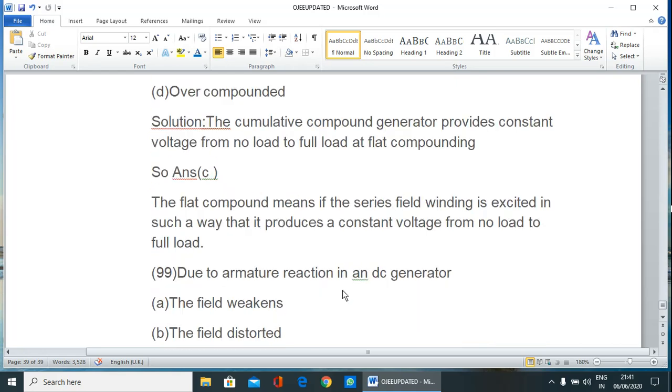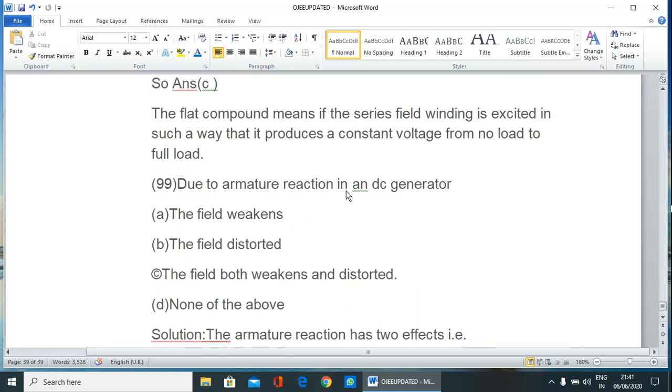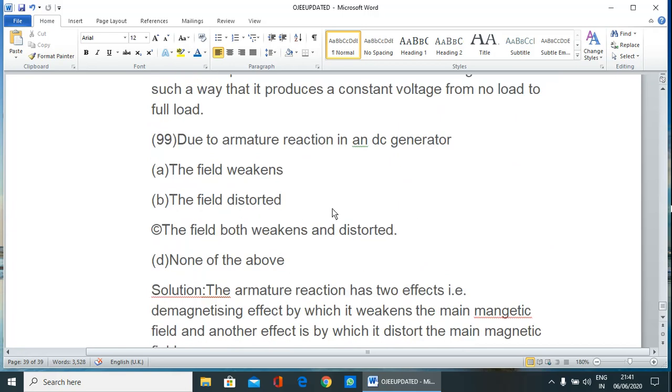So next question, due to armature reaction in a DC generator, the field weakens, the field is distorted, the field both weakens and is distorted. So correct answer is C, because armature reaction has two effects, that is called demagnetizing effect and distortion effect. Due to demagnetizing effect, the field weakens, and also it has the distortion effect, or the field is distorted. Therefore, correct answer is C.